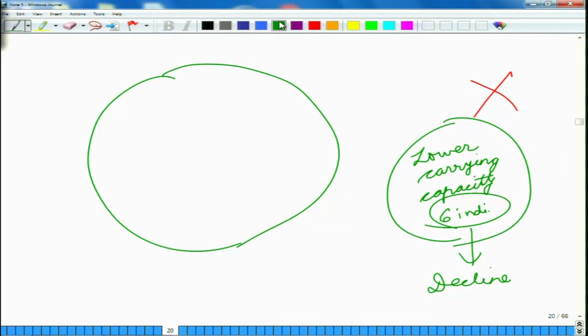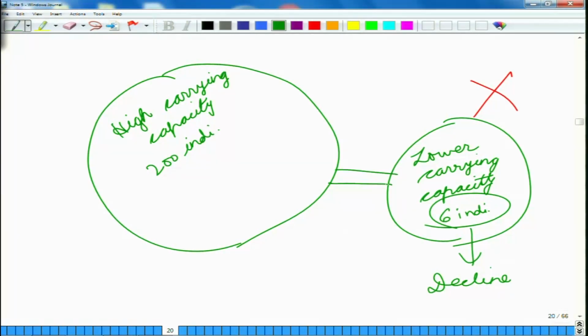However, nearby we also have a larger forest with a high carrying capacity. Suppose this has a carrying capacity for say 200 individuals. Now if we constructed a corridor between both of these, so we connected both of these forests with a small patch of forest, then these individuals, when they are dispersing out, could even disperse into this area.